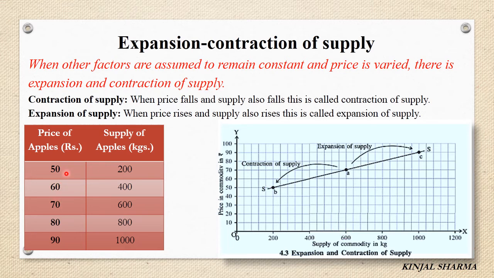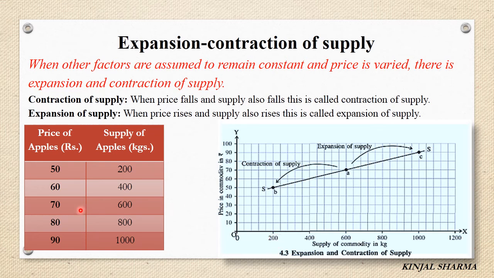So if price decreases from 70 to 60 or 70 to 50, as you can see here, the quantity also decreases from 600 to 200 kg, right? So which is our point here, point B, that is, it comes from A to B. So that is called contraction of supply. Contraction of supply means when the price is reduced from 70 to 50, the supply has also decreased from 600 to 200 units.